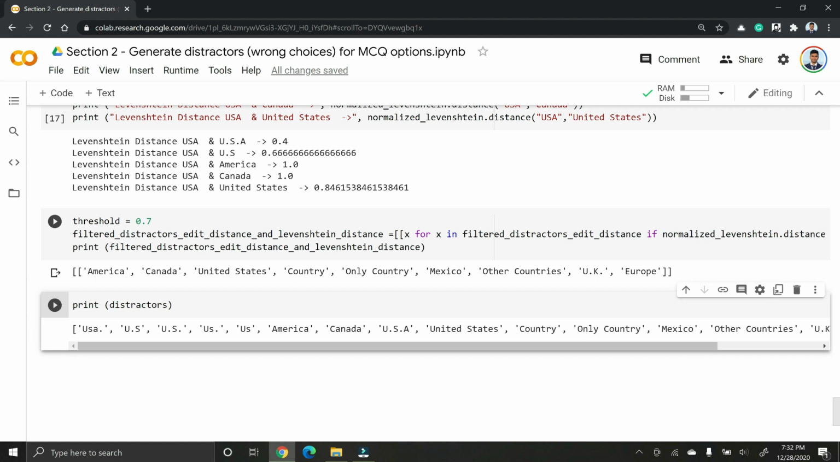And in this lecture we have quickly seen how we can filter our distractors and make them more relevant.